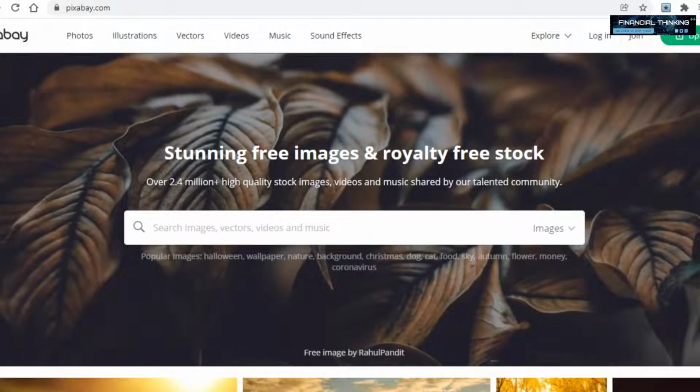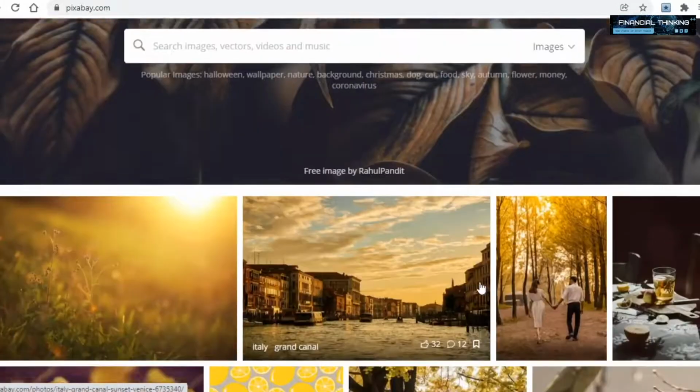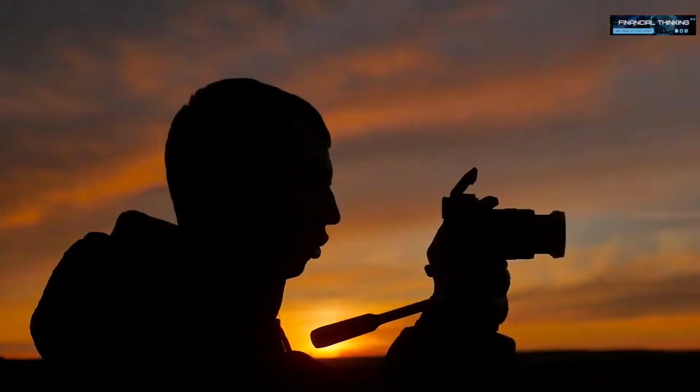The very first out of a few websites you will need to go over to is this one right here called pixabay.com. What this is, you can see right away when you come onto the homepage. Stunning free images and royalty-free stock. Over 2.4 million high-quality stock images, videos, and music shared by our talented community. So this is essentially a place where you can find royalty-free images and videos.